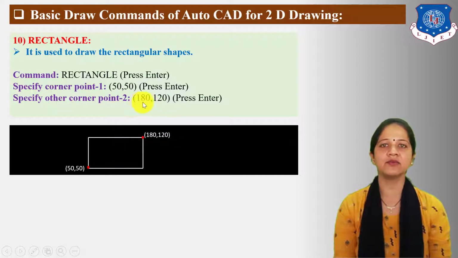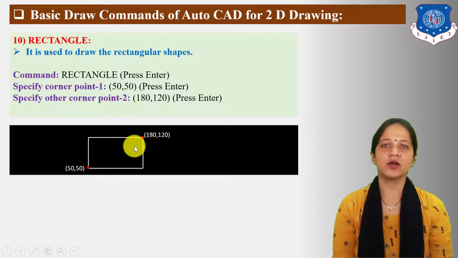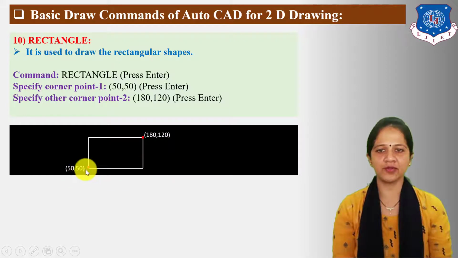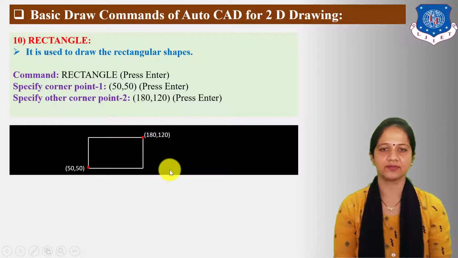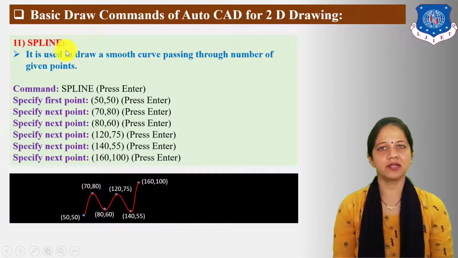Next is specify other corner point 2. I have taken 120 units for other point 2. Then press enter. Whenever you press enter, the rectangle is displayed on the drawing area. The corner point 1 for this rectangle is 50 and the other corner point is 120 units.